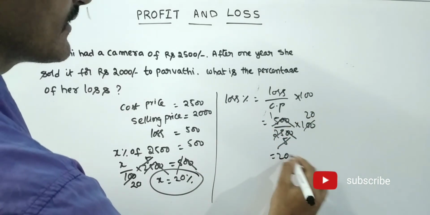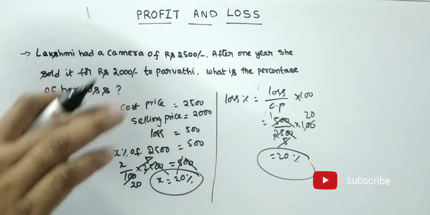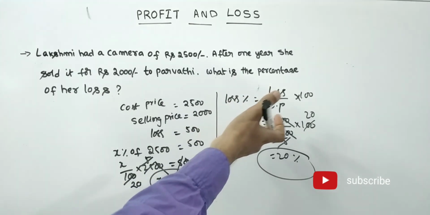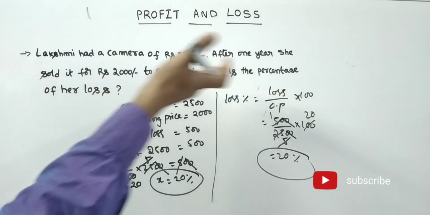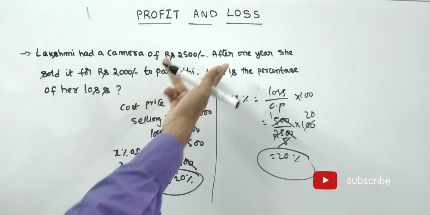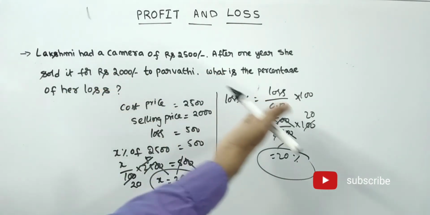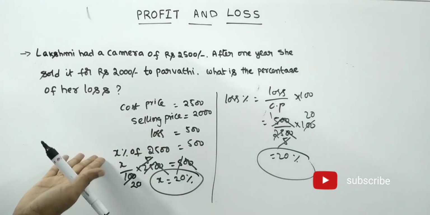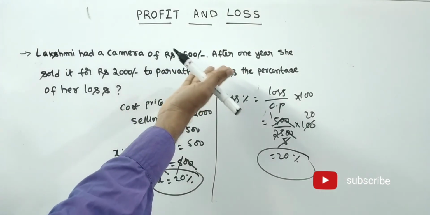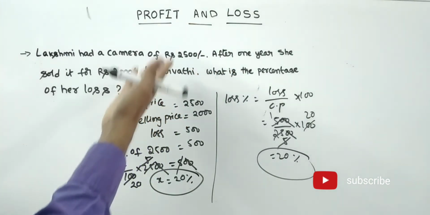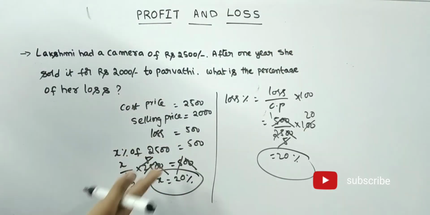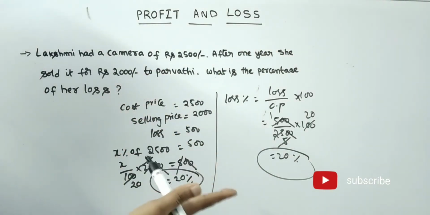Here also 20%. See friends, if you know the procedure, then easily we will get it. Either it is a formula or a procedure or a direct step, we will get it. 3 ways. We can use the formula. We can go stepwise. Straight away we will get it. If you go by formula or a procedure in the examination, that much time we don't get. Then straight away we will get the answer here itself. Then we can save the time here. Then we can use the time in some other problems, some other confused problems. Then we can easily achieve good marks.